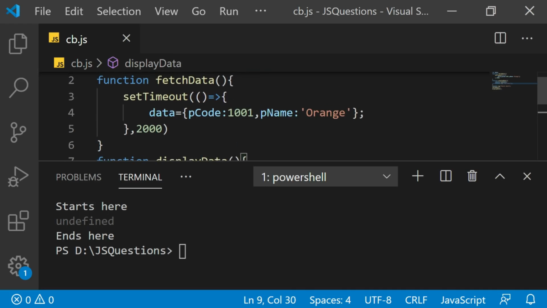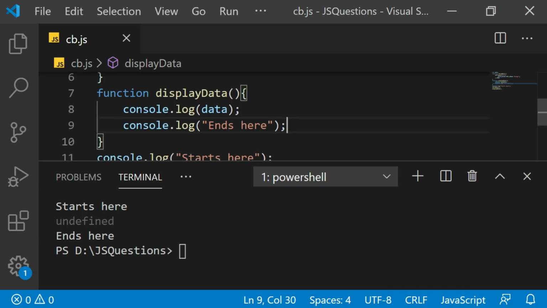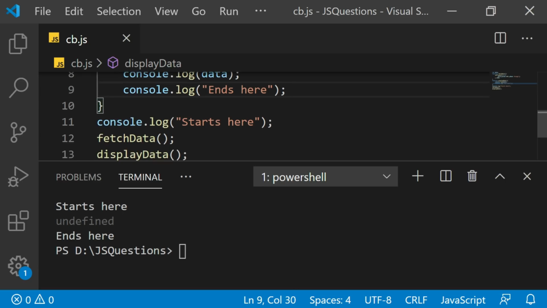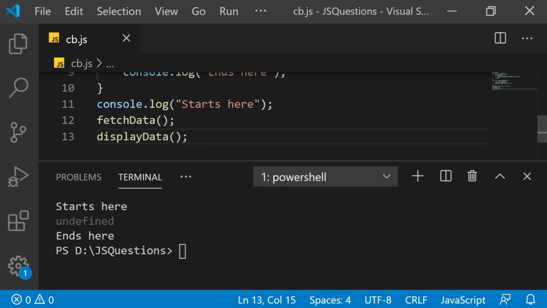Now this process, the fetchData, is an asynchronous process, that is a process which is taking some time to execute. We want that unless the fetchData is over, this displayData should not be executed.